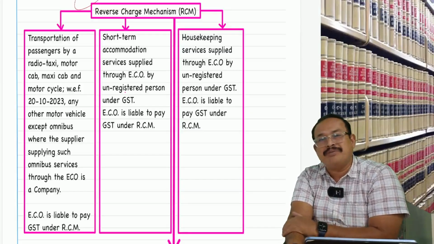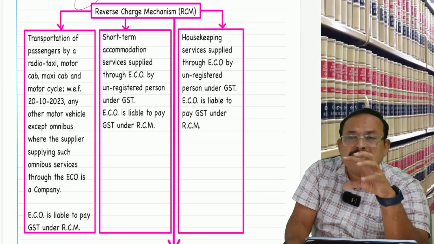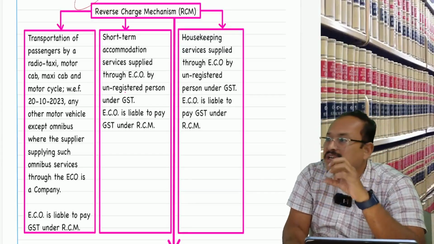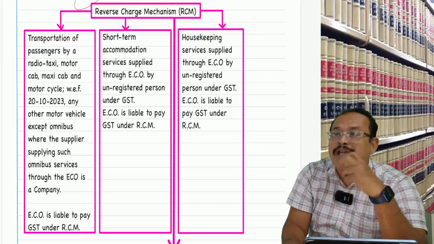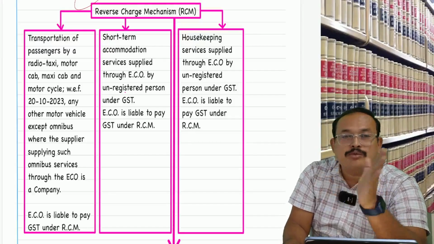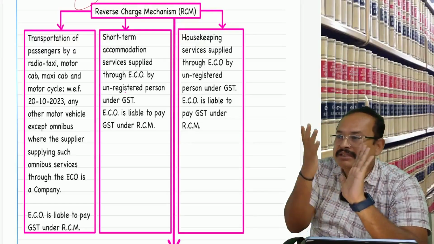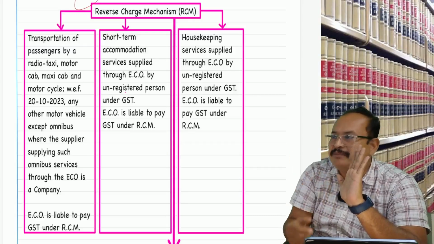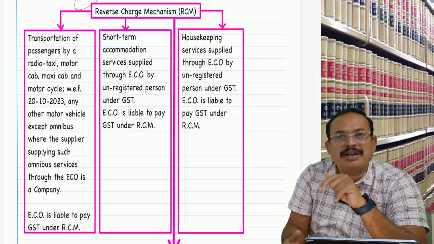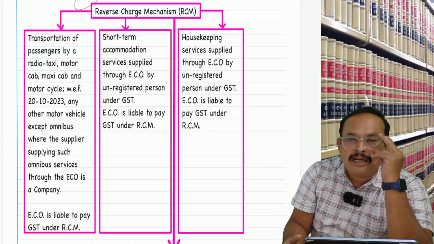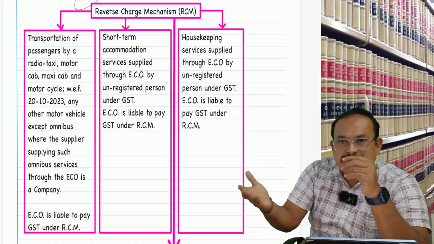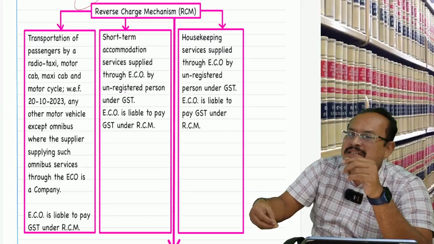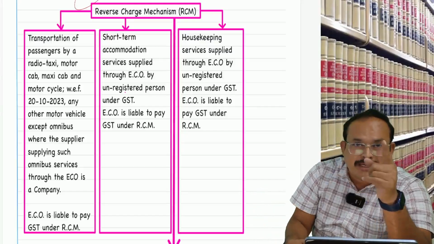For example, my dear friends, you are traveling to your hometown from Chennai. You are in T Nagar now. You want to go to the airport. You have the Uber app or Ola app, you enter your location and destination. If you press, within a fraction of a minute the driver is calling: sir, where are you, sir? I'm the Uber driver, sir. I'm here only. I'm in the next street. I'm coming, sir. Within 2-3 minutes he comes to the place, picks you up and drops you at the airport.